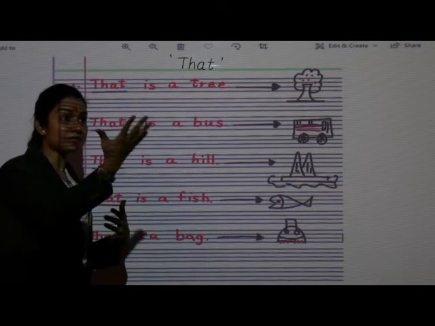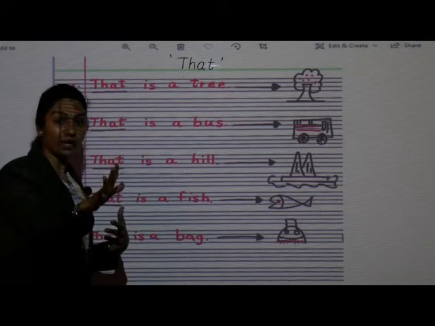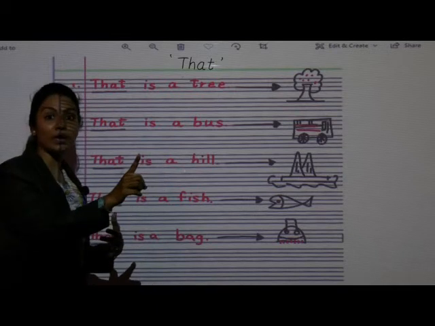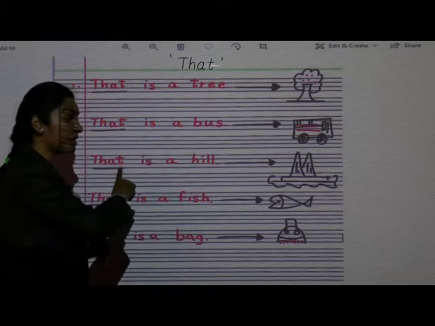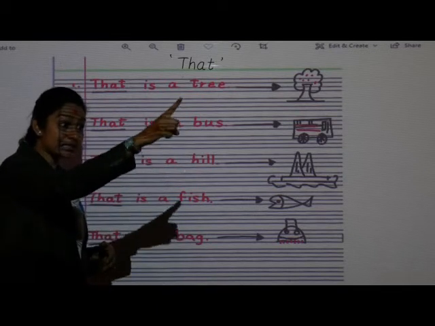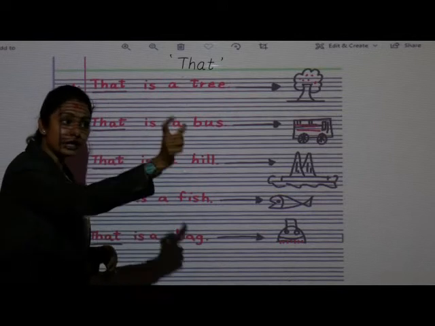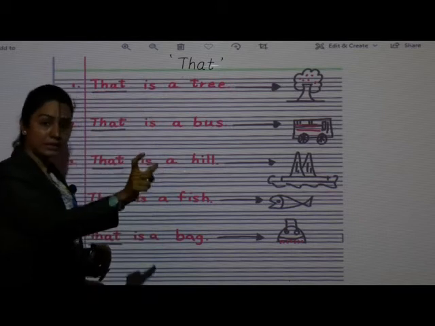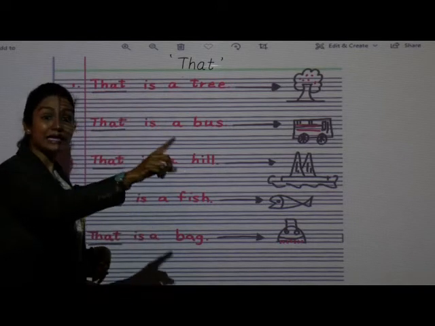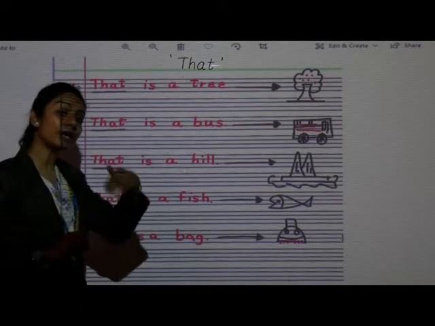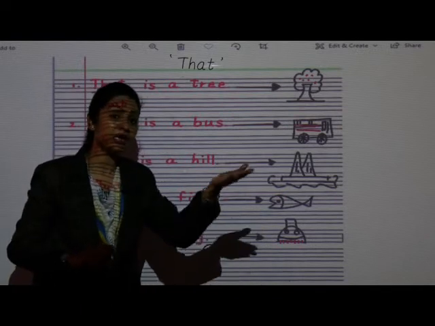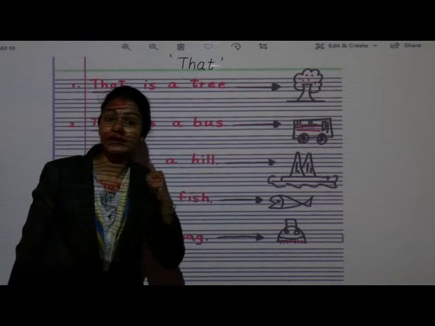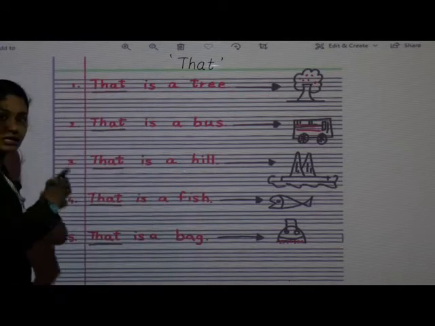From there, if we are watching any hill, then if about that hill only we are going to speak, then that time we are going to use that is a hill. हमें particularly उसी hill के बारे में बात करनी है, singular form. और वही अगर आप hill के पास है, near to hill, then what you are going to say? This is a hill. Okay, these are the difference.